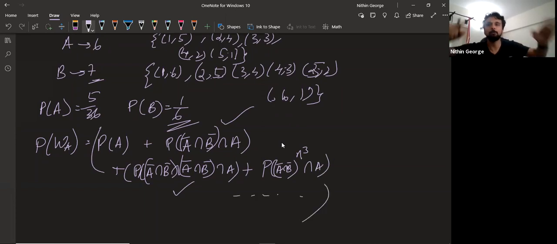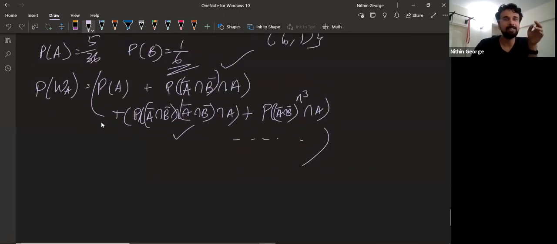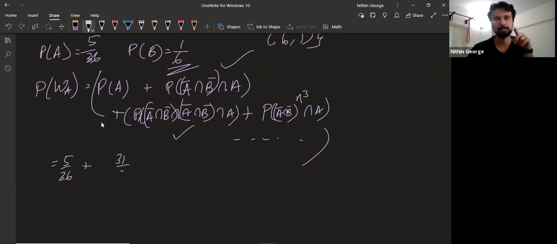So this is how you find the probability. An infinite number of games can happen, and then A should throw 6. You get what's happening, right? So the probability of A throwing 6 is 5 by 36. Probability of A not throwing it is 31 by 36. And at the same time, B should also not throw 7, so there is a 5 by 6 here.